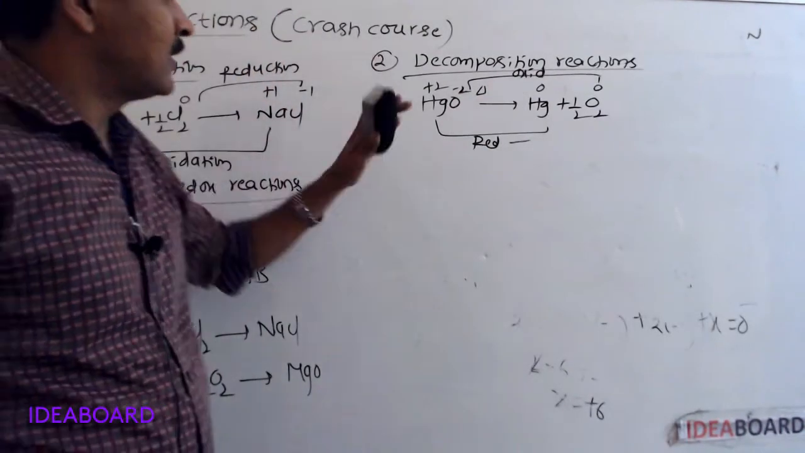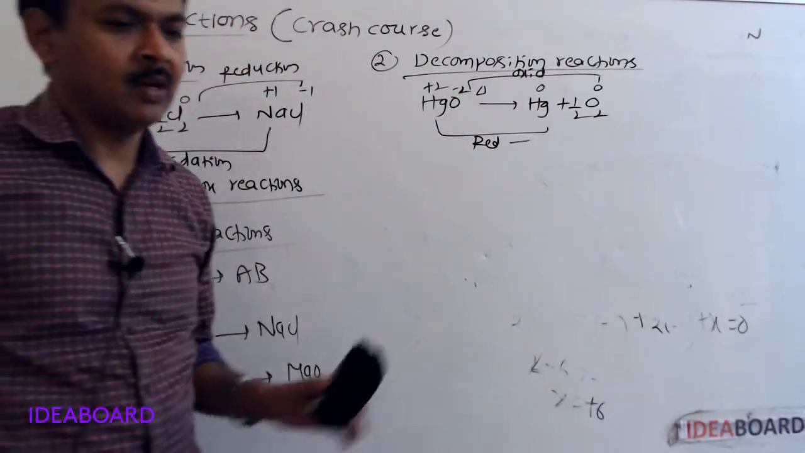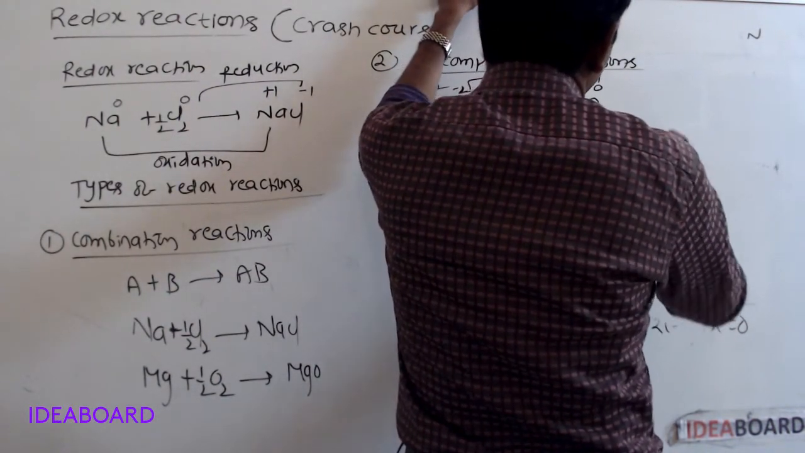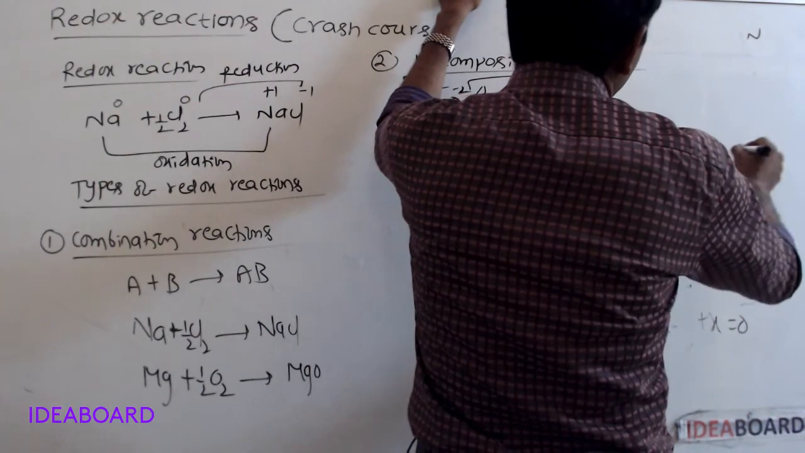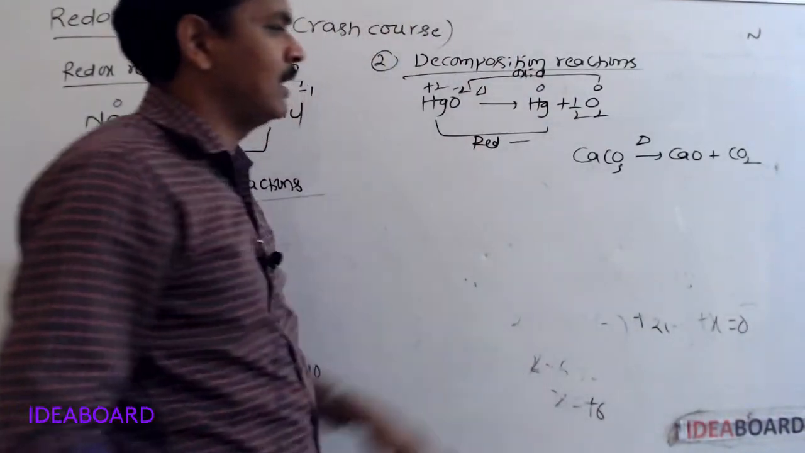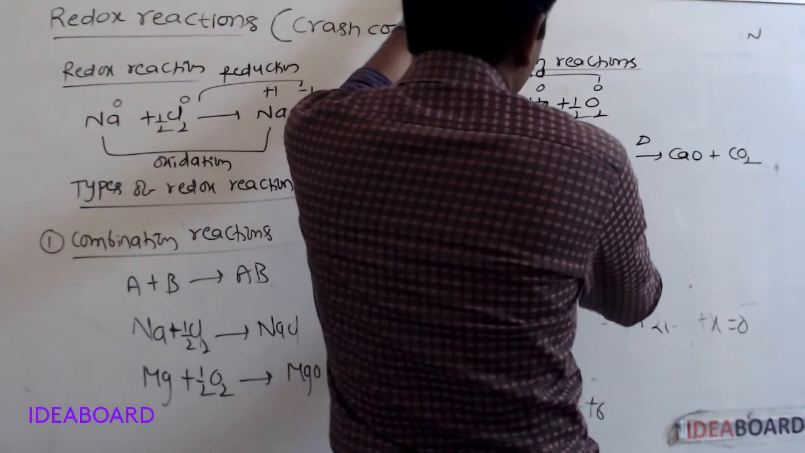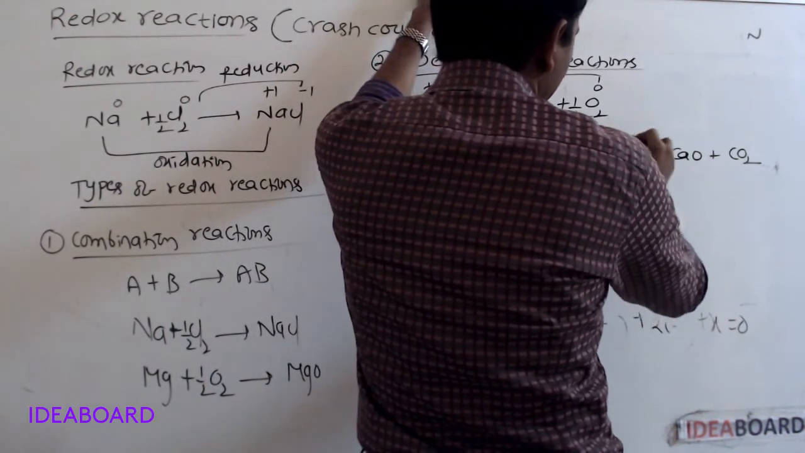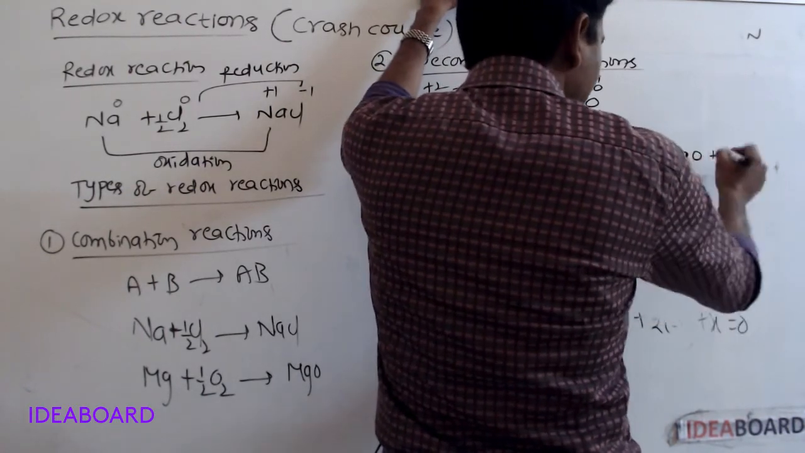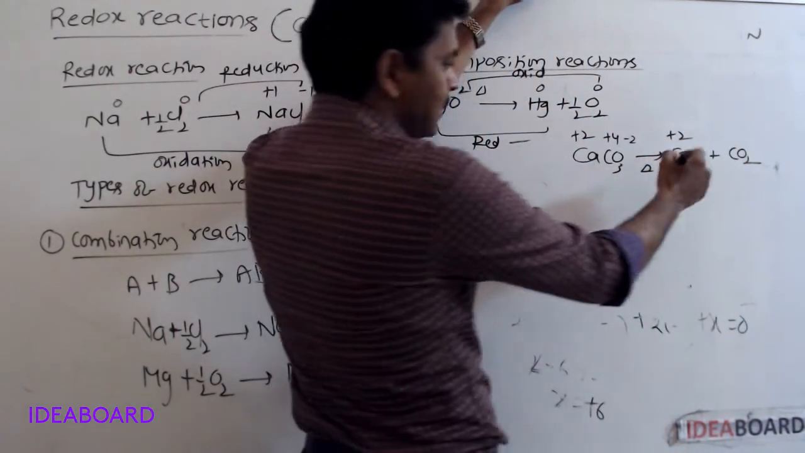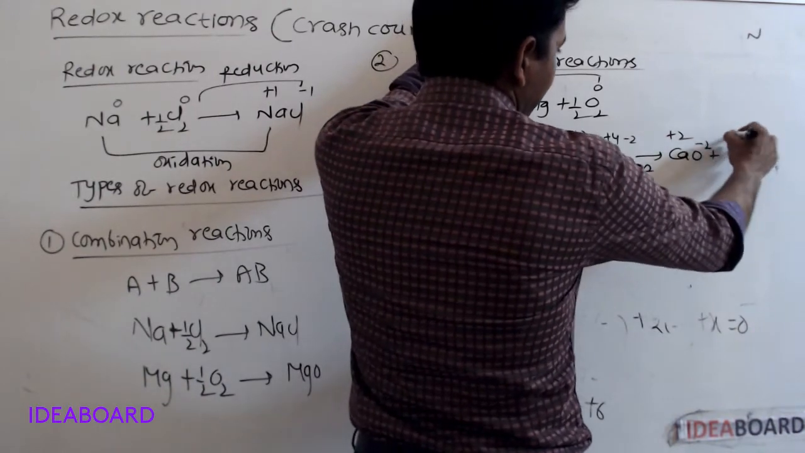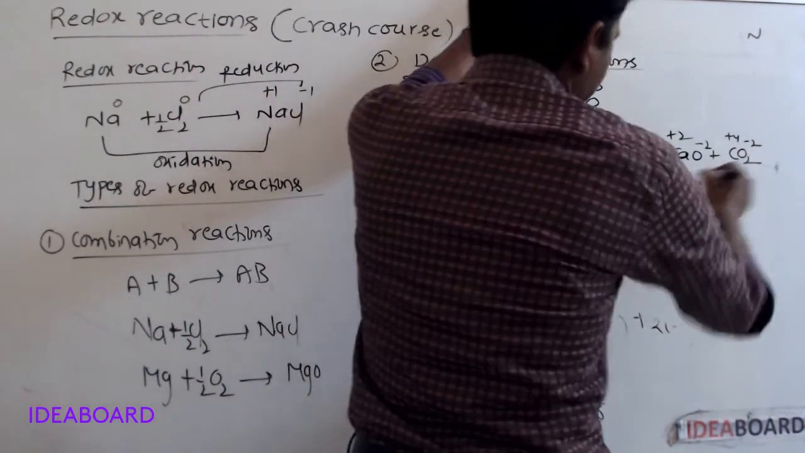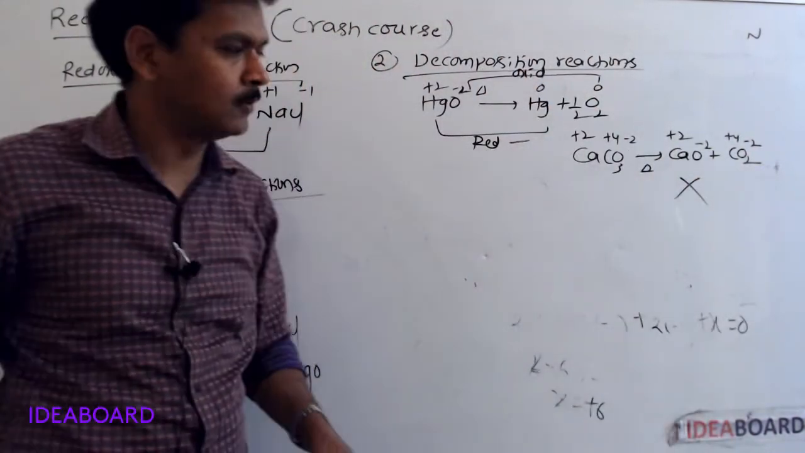But all decomposition reactions are not redox reactions. If we take calcium carbonate, on heating it forms calcium oxide plus carbon dioxide. In calcium carbonate, the oxidation number of calcium is plus 2, for carbon plus 4, for oxygen minus 2. In calcium oxide, plus 2 for calcium, minus 2 for oxygen, and in carbon dioxide plus 4 for carbon, minus 2 for oxygen. So this is not a redox reaction.